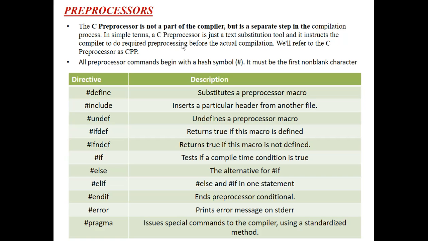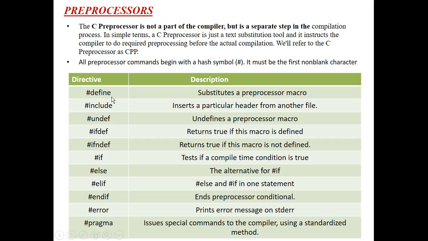Next, these are the different types of directives, that means all the preprocessor commands we often use in the C programming language. So first of all, let's define each one by one. Here I am explaining each one by one.